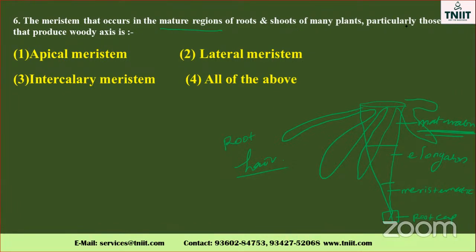In the shoot of many plants, particularly those that produce woody axis, both are very important, particularly not the apical meristem. The apical meristem is at the tip of the root and shoot system. So it will not come in maturation, because these are young tissues.